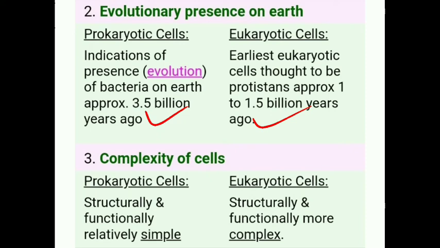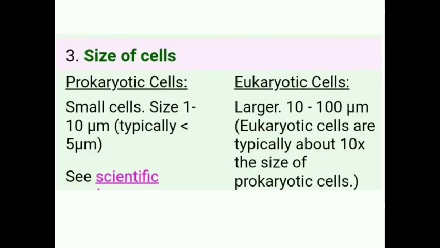If we compare the complexity of the cells, prokaryotic cells are structurally and functionally relatively simple, while eukaryotic cells are structurally and functionally more complex. Now let's compare the size of cells.